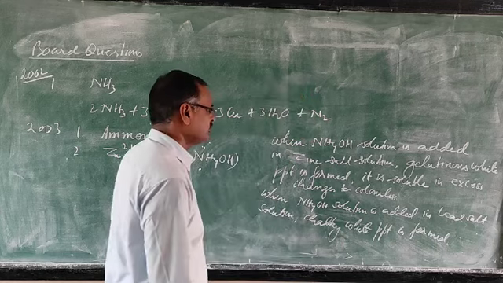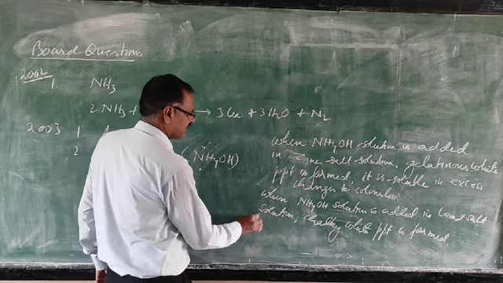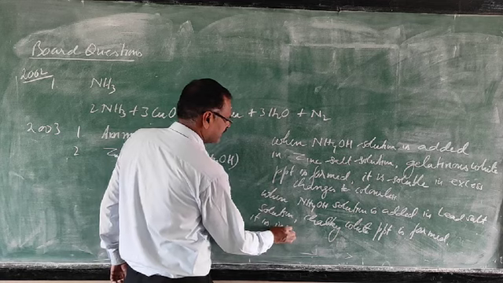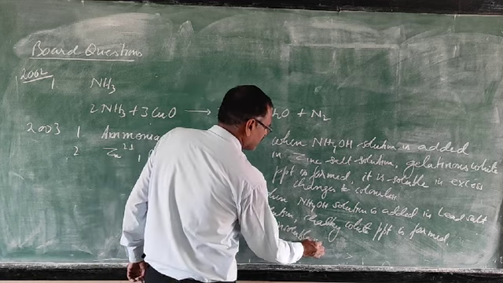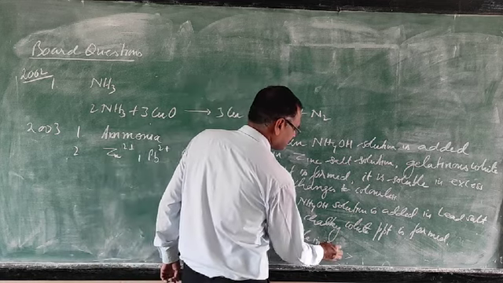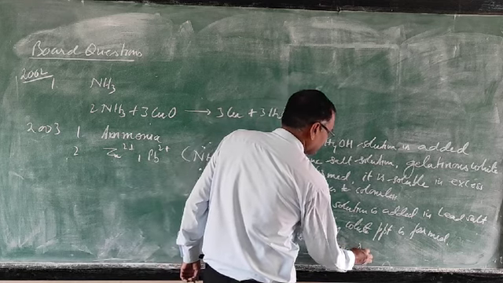It is insoluble in excess ammonium hydroxide.